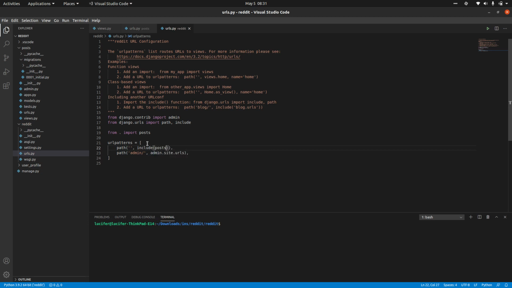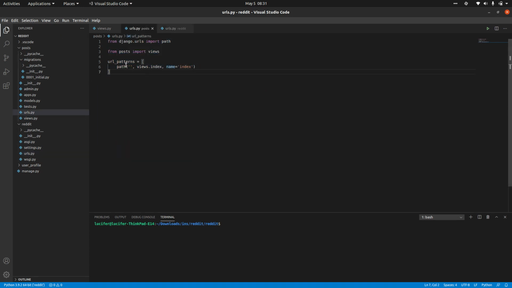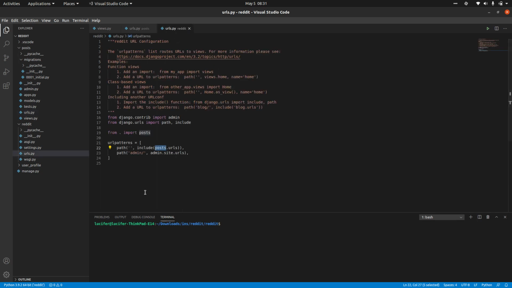Posts.urls. So posts is a whole package, and inside that we have urls.py, right? So we are including posts.urls, which means it will pick all the URLs that are present in this file. It will pick up all these URL patterns and add them to the URL patterns of this file.